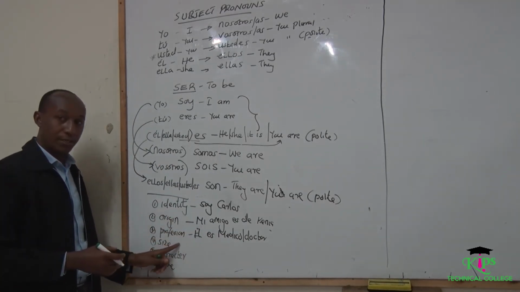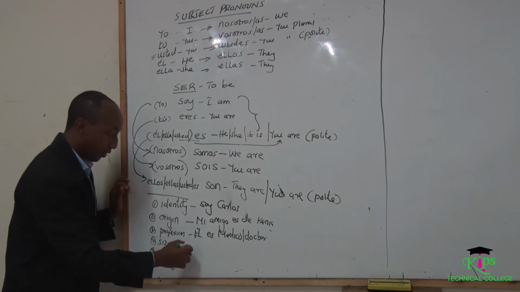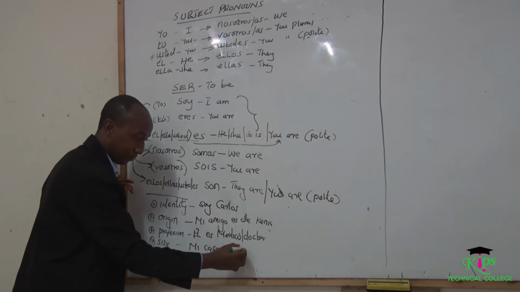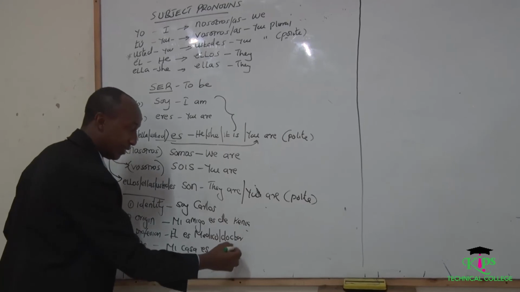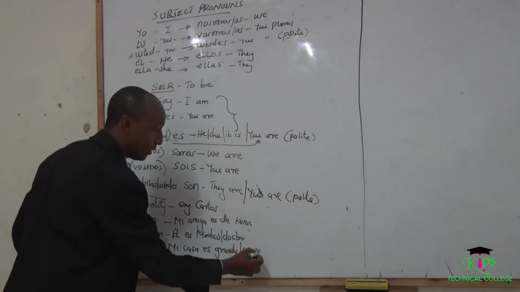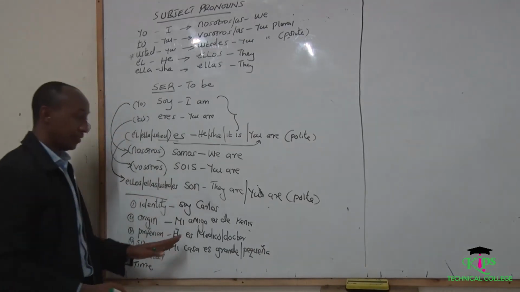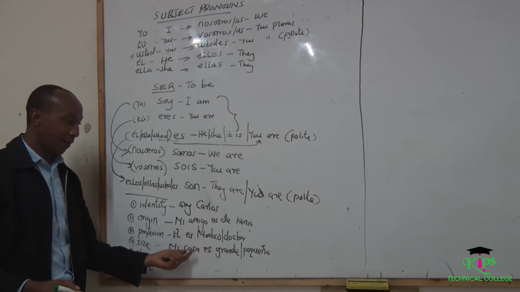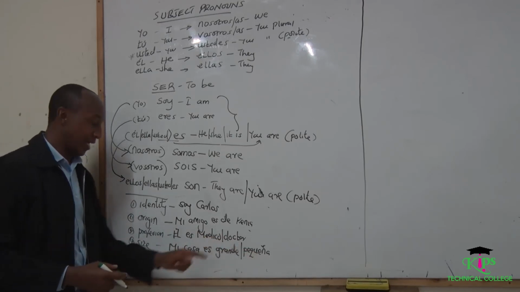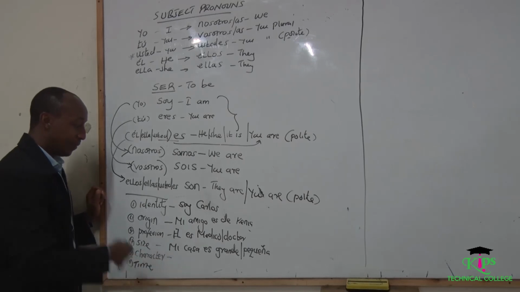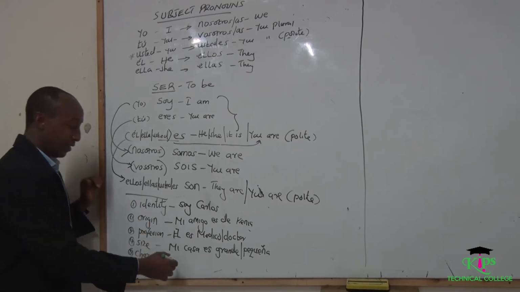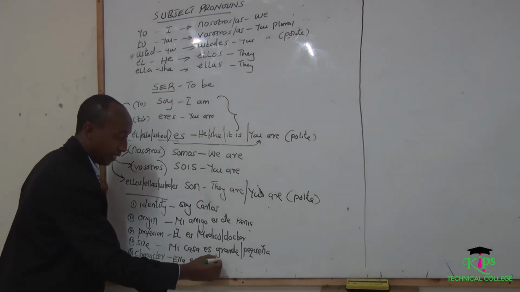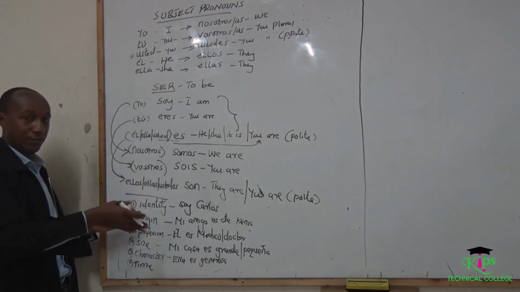Then you can show size using the same verb. You can say mi casa es grande. Mi casa es pequeña. Grande means big and pequeña is small. You can say mi casa es grande to mean my house is big. Mi casa es pequeña to mean my house is small. That is what you call size. Then character or personality is easy to use. You can say ella es generosa. She's generous.